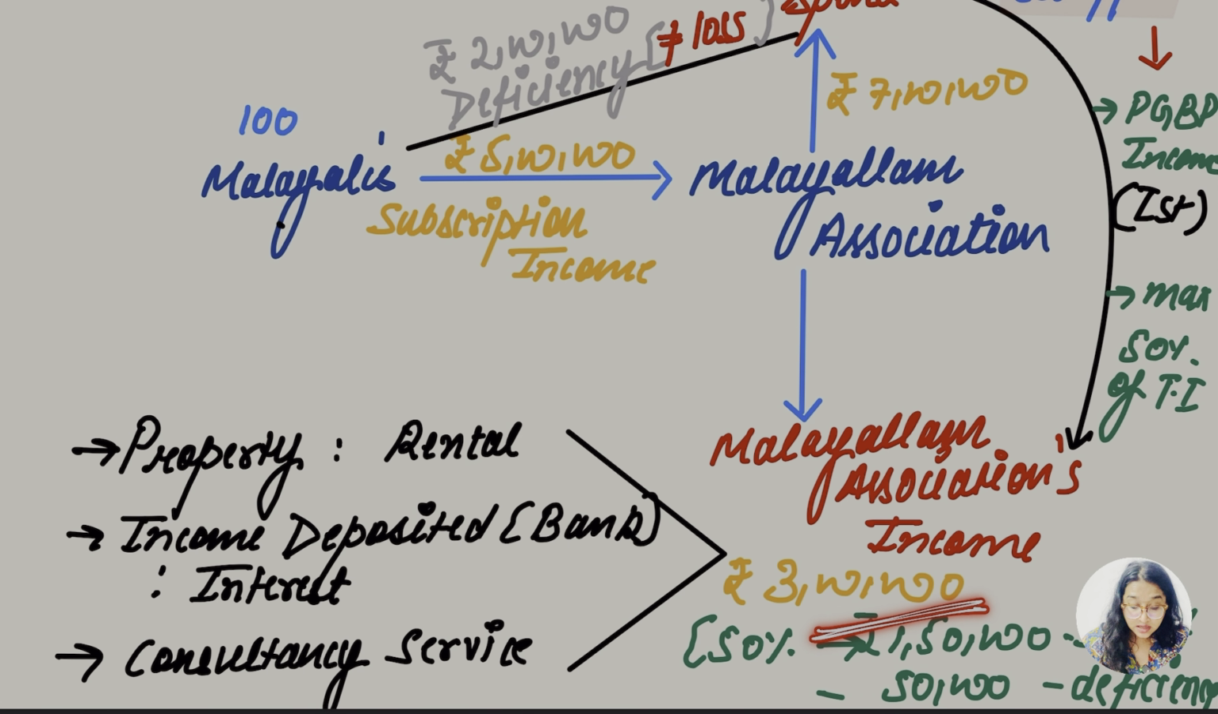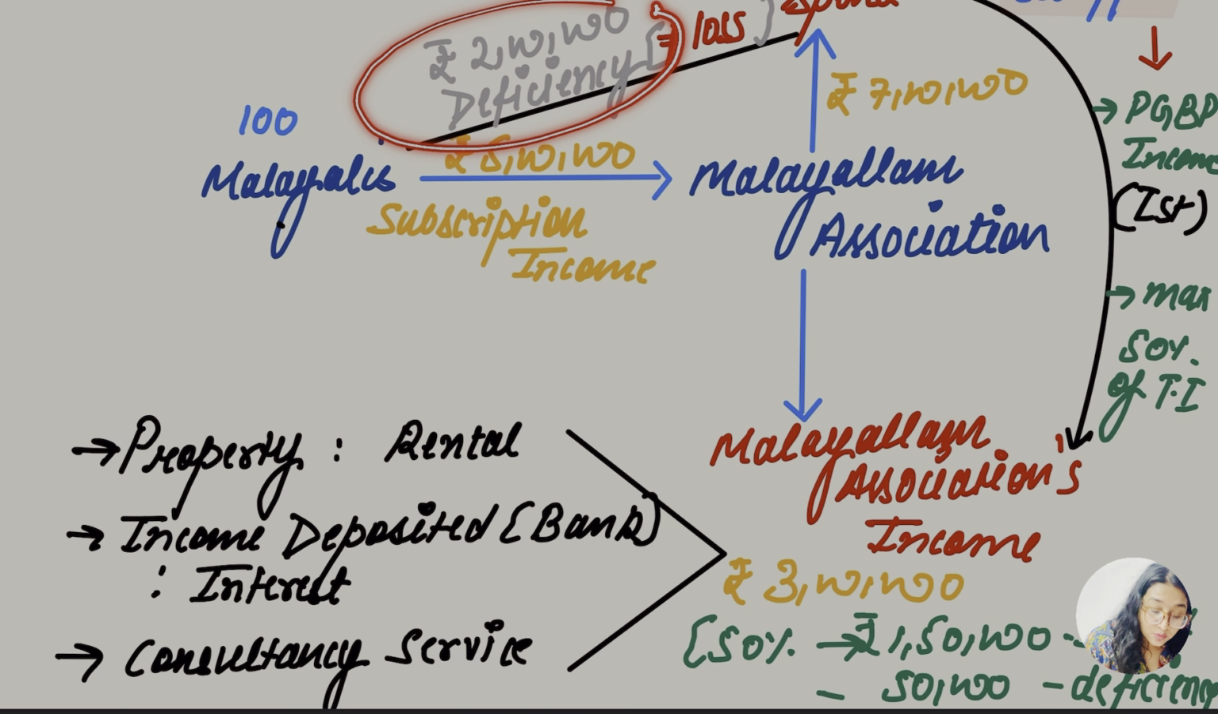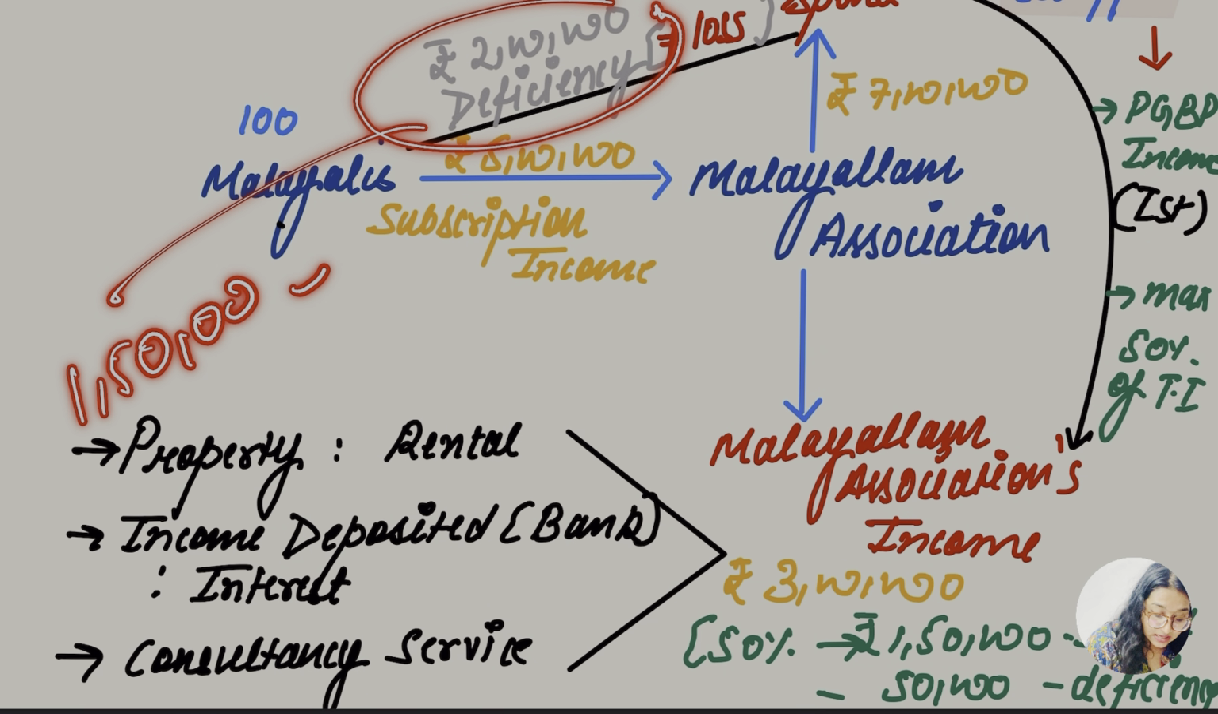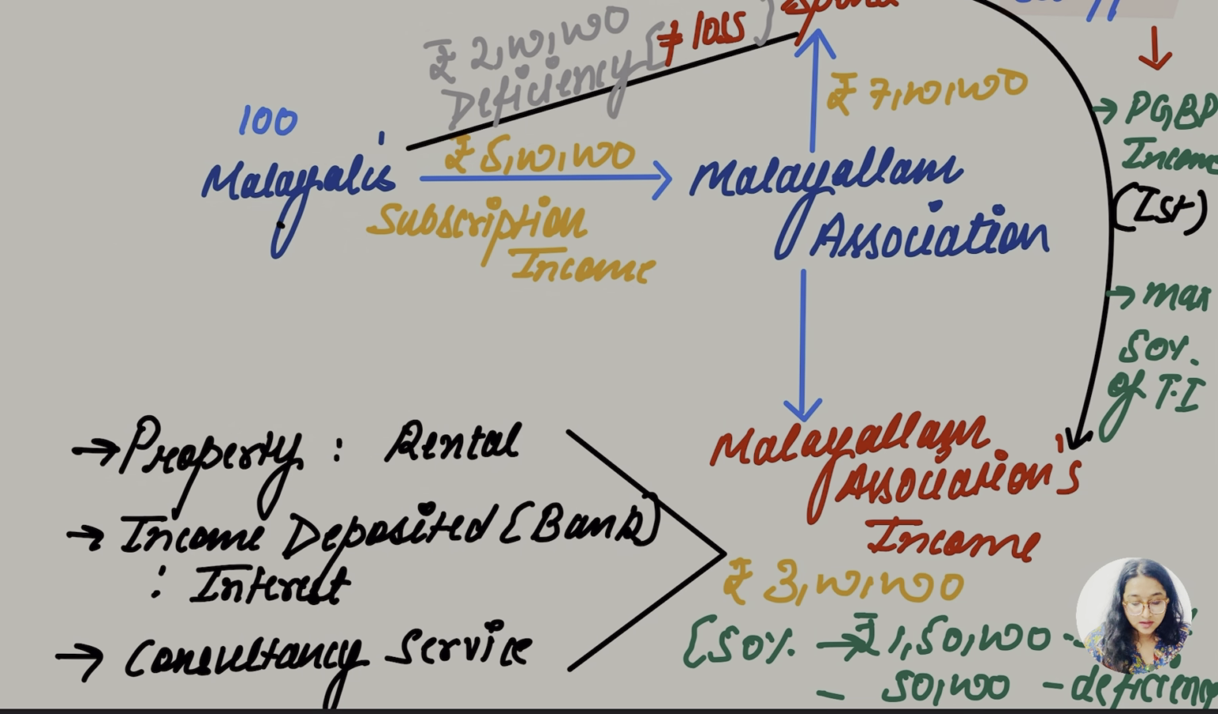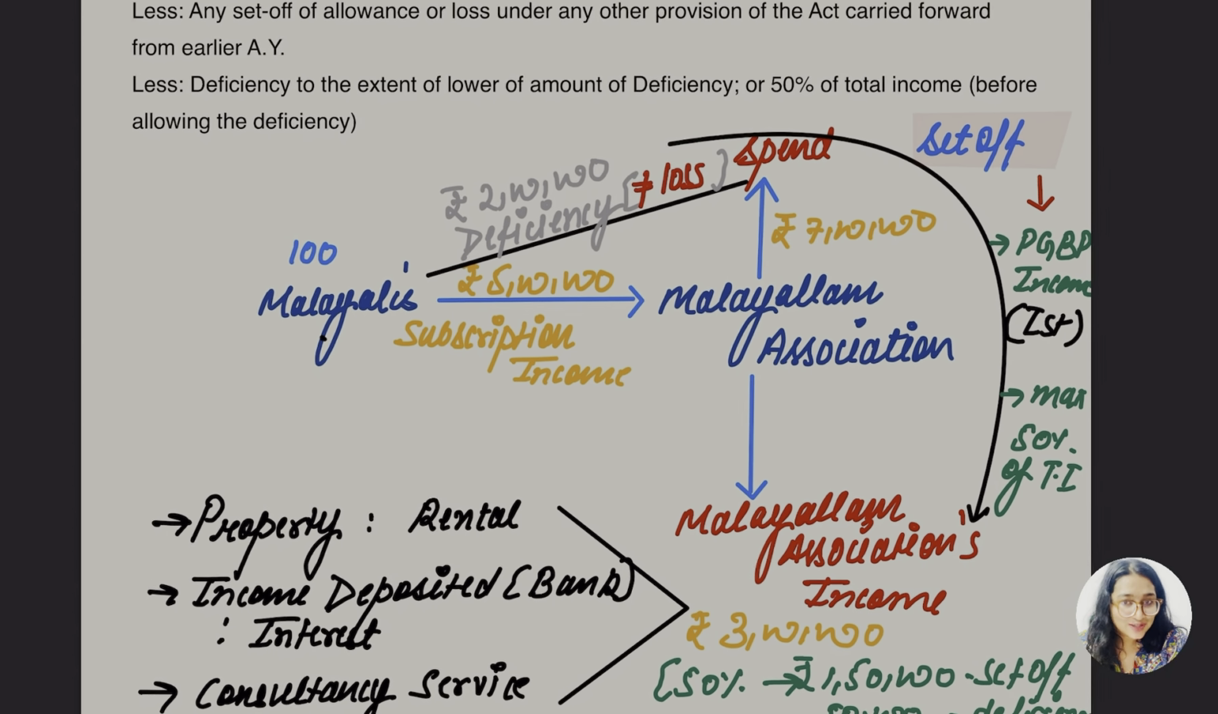So what is going to be 50%? 50% of 3 lakh is going to be 1,50,000. So from this 2 lakh deficiency amount, 1,50,000 is going to be set off. So what about the remaining 50,000? What about the remaining 50,000? Understand this much for now; you'll get the answer again.